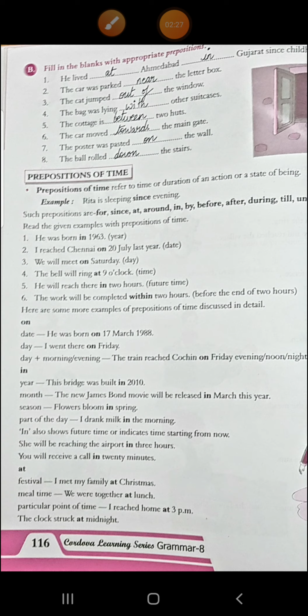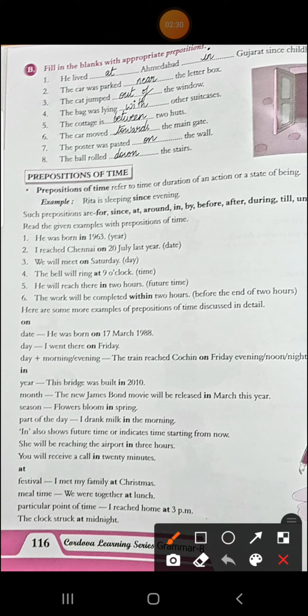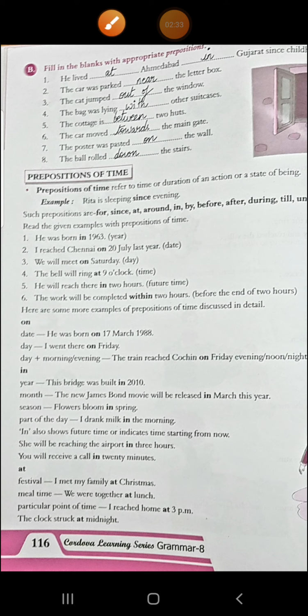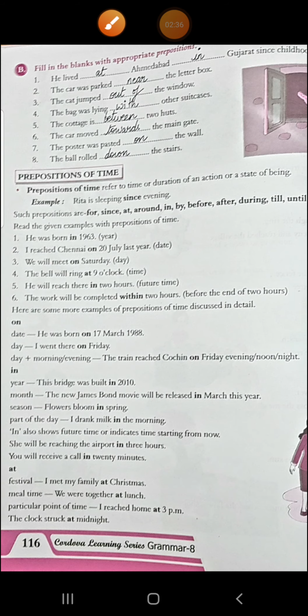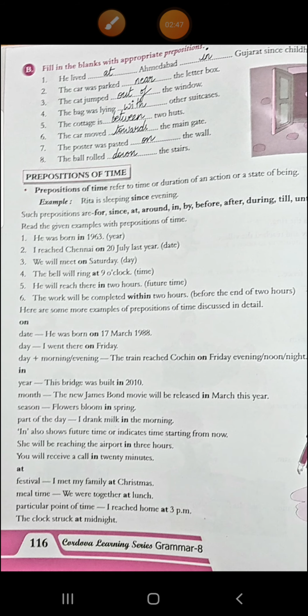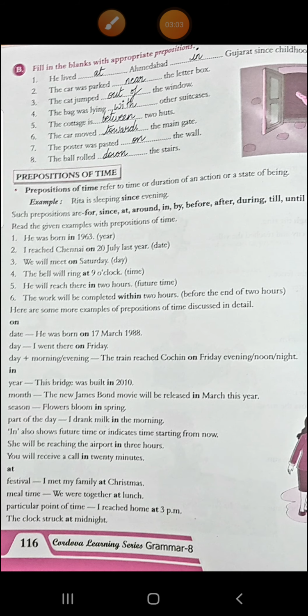Then when we use in, the second preposition of time is in. Year, when we have to mention year, like the bridge was built in 2010. Then month, the new James Bond movie will be released in March this year. Then season, flowers bloom in spring. Then part of the day, I drank milk in the morning. In also shows future time or indicates time starting from now, like she will be reaching the airport in 3 hours. It is telling us something that will happen in future, like in 3 hours. Then you will receive a call in 20 minutes. From now, within 20 minutes, you will receive a call.